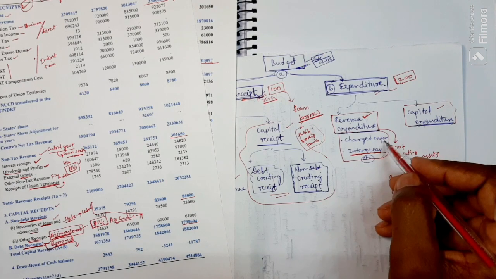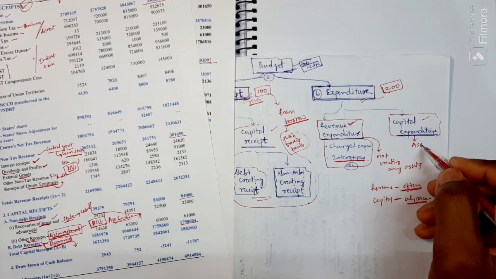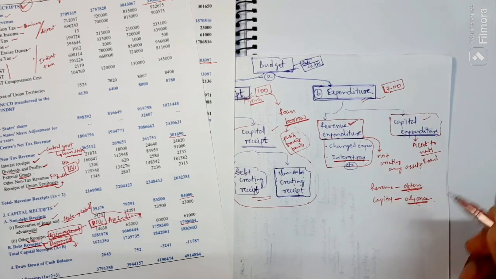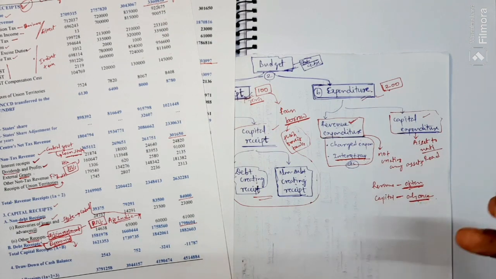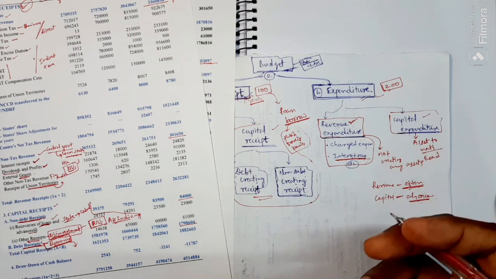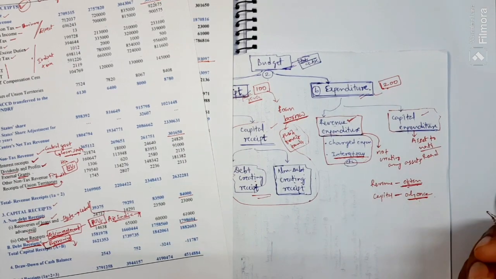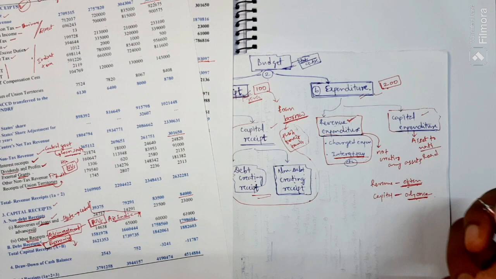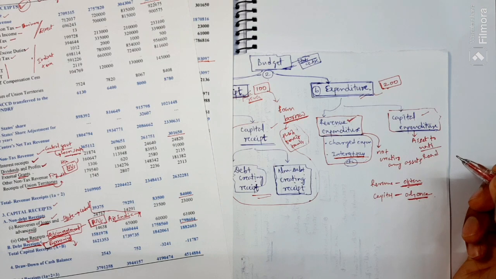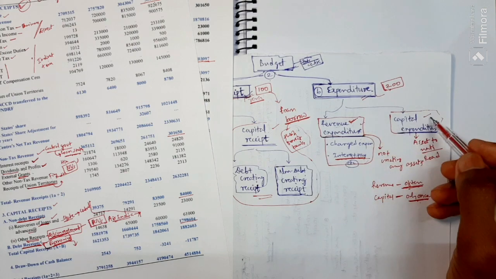Then what is capital expenditure? Capital expenditure means these are creating assets for the nation. For example, the government allots some amount to the construction of roads, to building ports and railways, and metro constructions. These are creating infrastructure and buildings. These are called capital expenditure. The expenditure part is very easy: revenue expenditure does not create assets, capital expenditure creates assets.